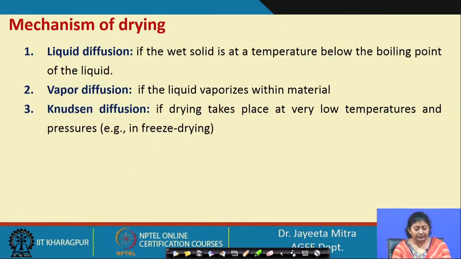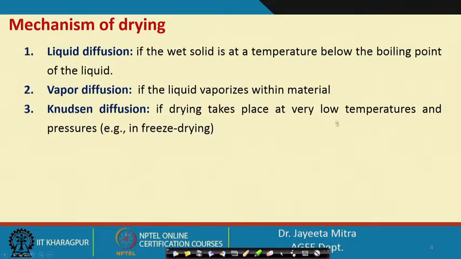Knudsen diffusion occurs if drying takes place at very low temperature and pressure, for example, freeze drying. In freeze drying, first we freeze the moisture, all the moisture is converted to ice, and then at very low pressure and temperature it is directly sublimed. In that case, there can be neither vapor diffusion nor liquid diffusion. That diffusion is the Knudsen diffusion.